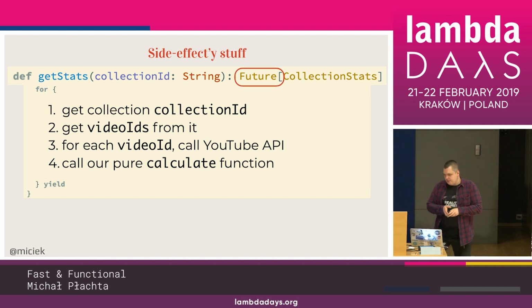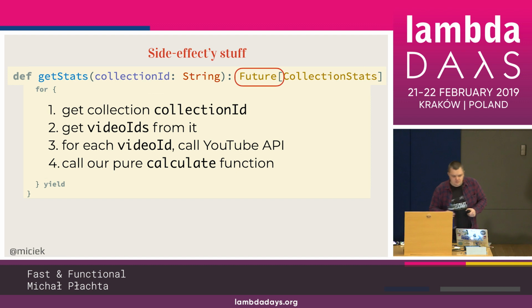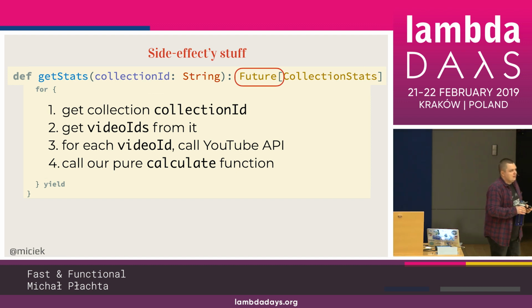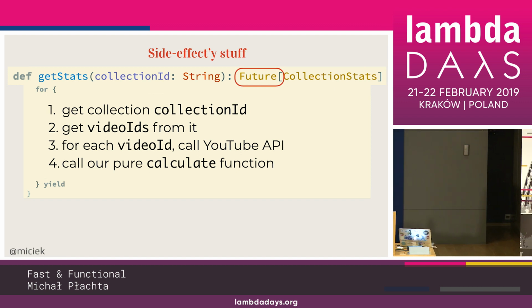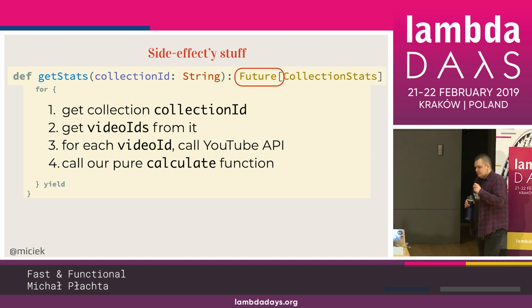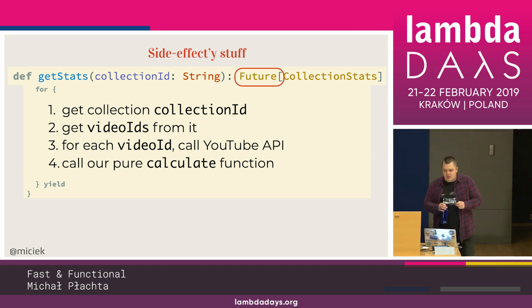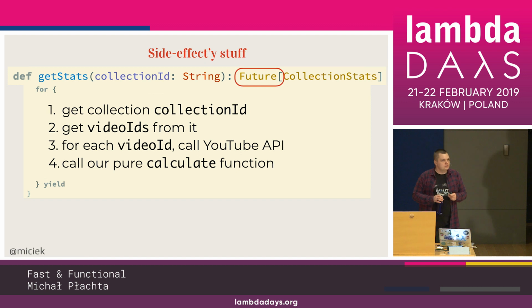But what's wrong with the future? Apart from not being functional, which is not a very practical example, right? What's wrong is that it's too powerful. It will make our lives miserable in several months. When we return a future, we allow others, including ourselves in 6 months, to do anything a future can allow us to do.